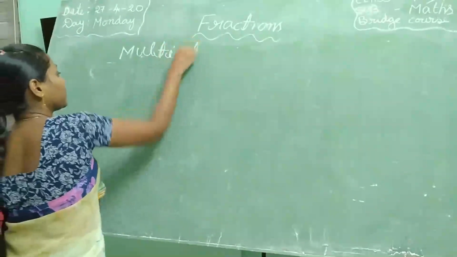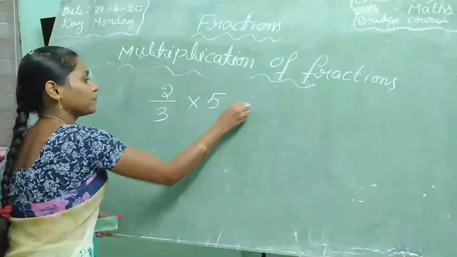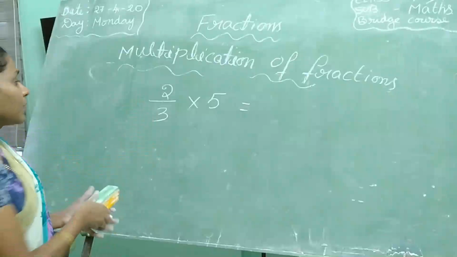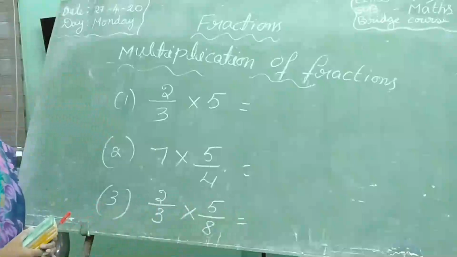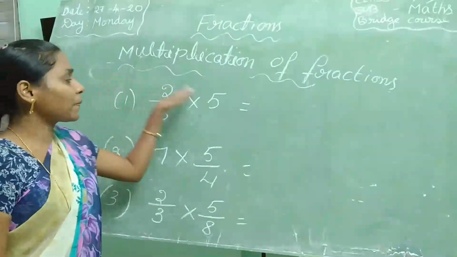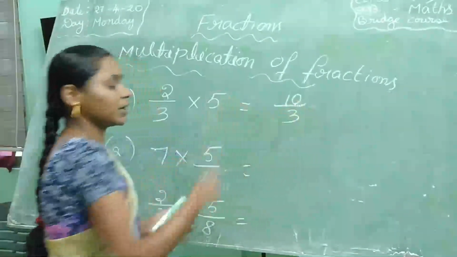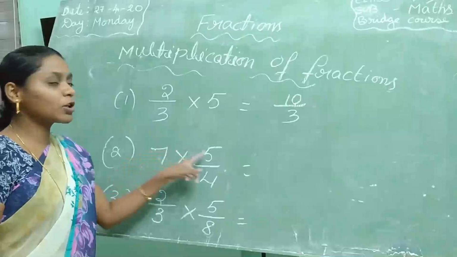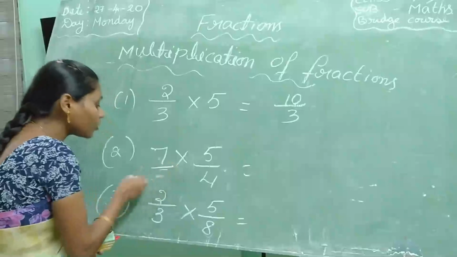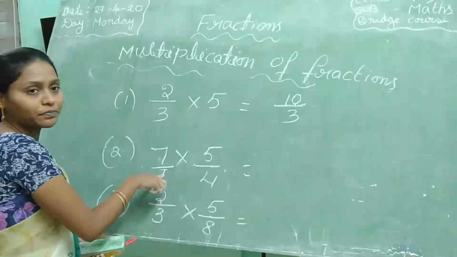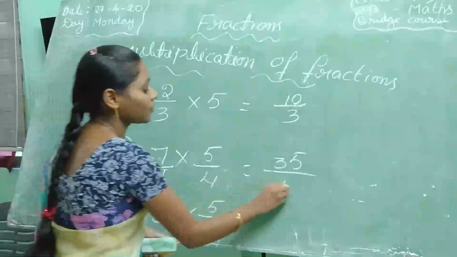We will see 2 by 3 into 5. So how can you multiply? This is one example. This is another example. First, multiply the numerators. 2 5s are 10, so 10 by 3. Next, here also, what are the numerators? 7 and 5. Simply multiply the numerators. Otherwise, if you want, write 1 in the denominator. No problem. If you know, directly multiply. 7 5s are 35. 35 by 1.